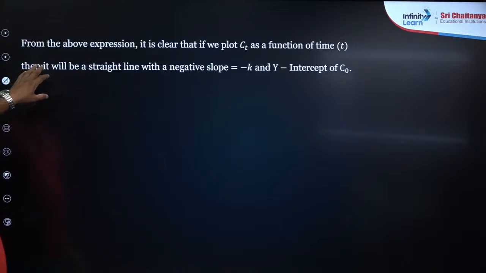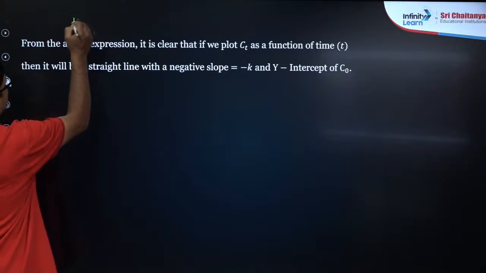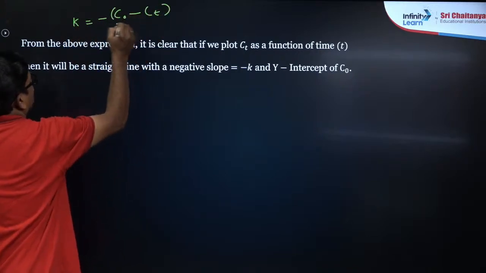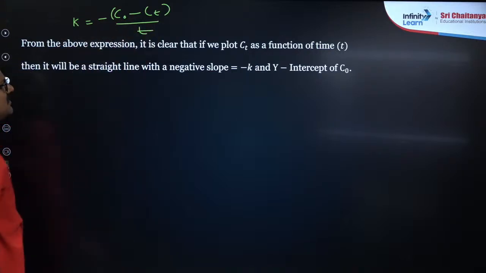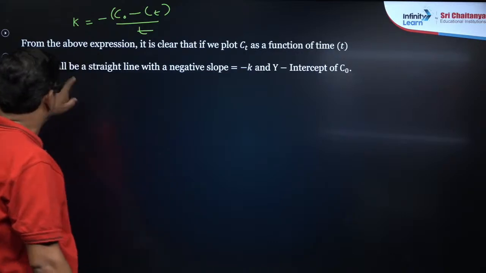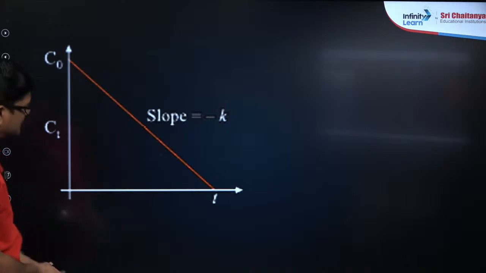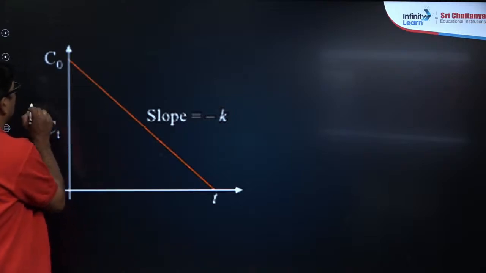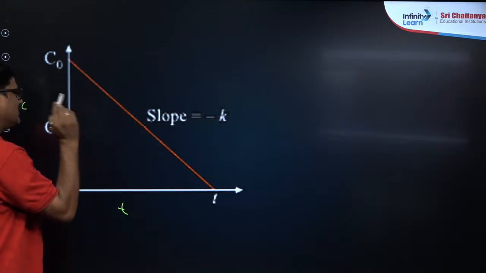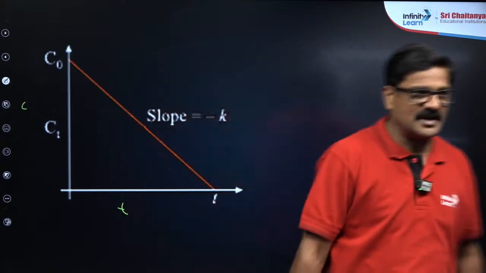So this particular expression, K is equal to minus Ct minus C naught upon T. This above expression is clear. If you plot Ct as a function of time T, it will be a straight line with a negative slope K, and Y is the intercept. From this concentration and time T, you are going to get a straight line with a negative slope. From this slope you can calculate the concentrations as well.